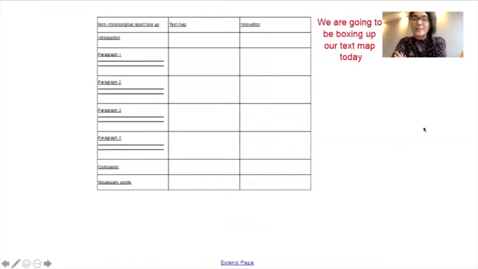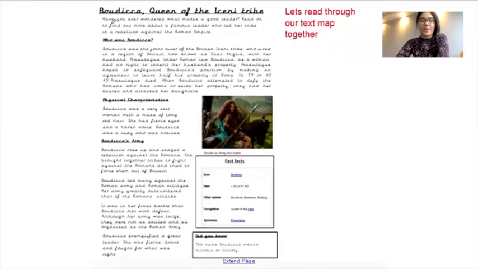Now, we are going to be boxing up our text map today. So I'm going to give you a couple of examples of how we box up, and you are going to then complete it as part of your first task. In our text map, let's look at our introduction. So our introduction, what features can you see in the introduction, which is just here?